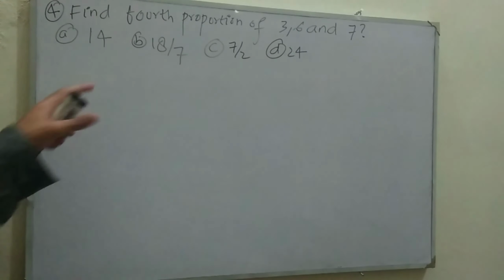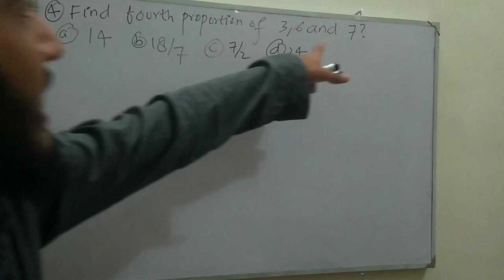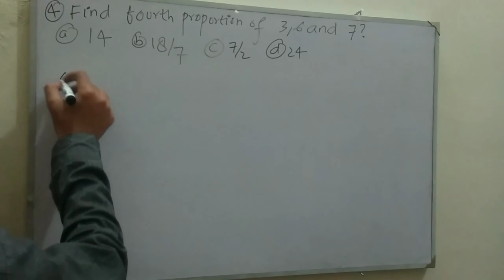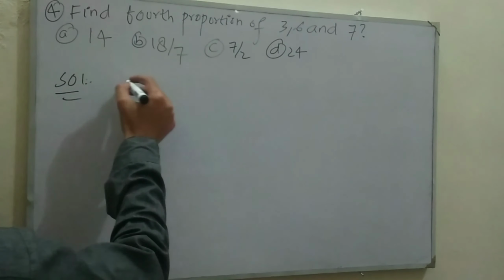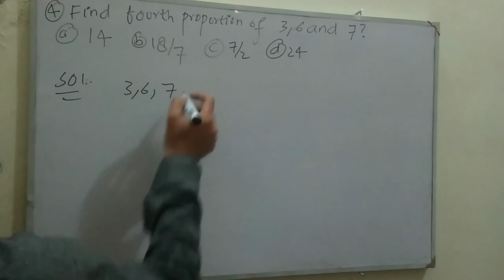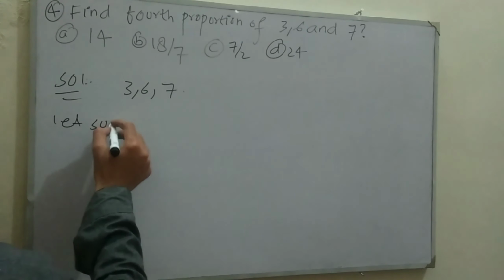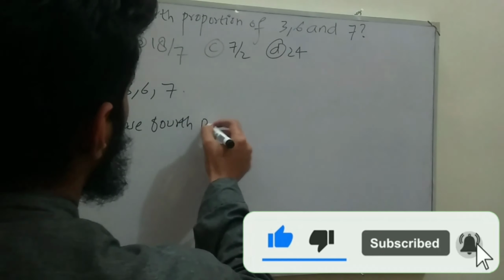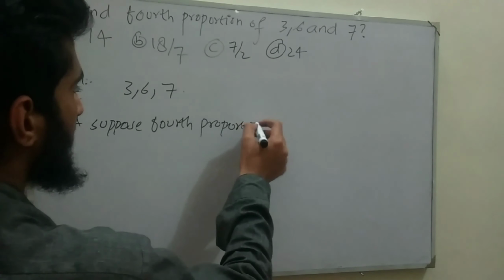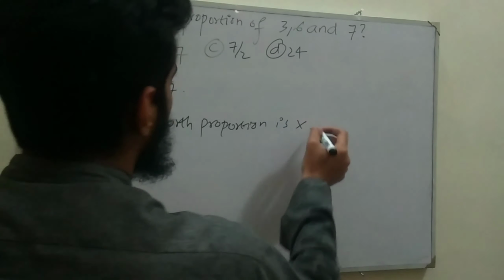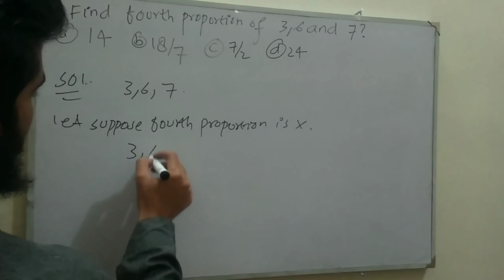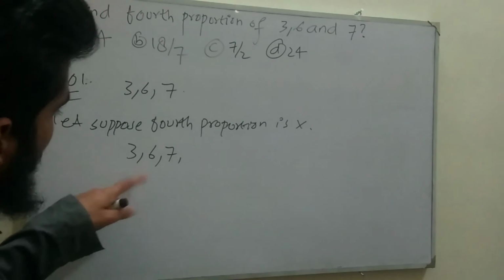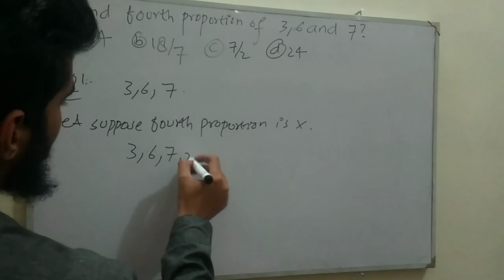Move to MCQ number 4. It tells that find the fourth proportion of 3, 6 and 7. Solution. We have three numbers 3, 6 and 7. So let's suppose the fourth proportion is x. So we can write it as 3, 6, 7. These are the three proportions, so their fourth proportion is, let's suppose, x.